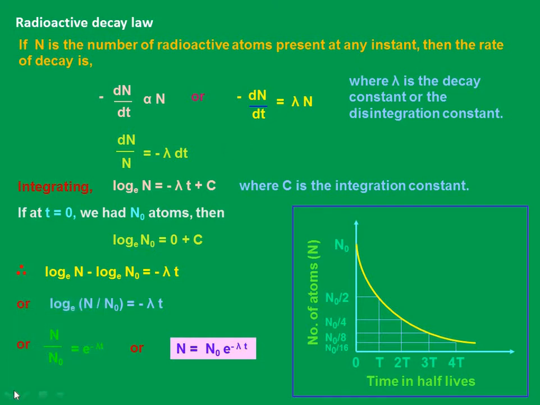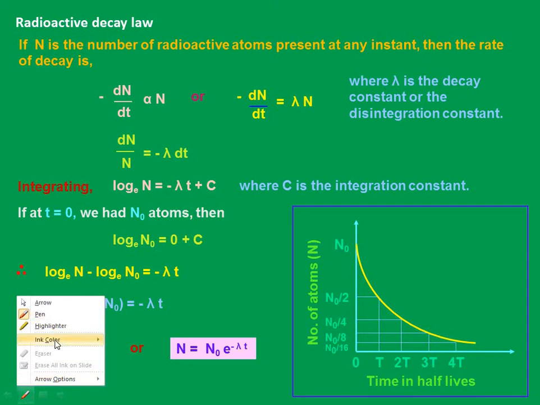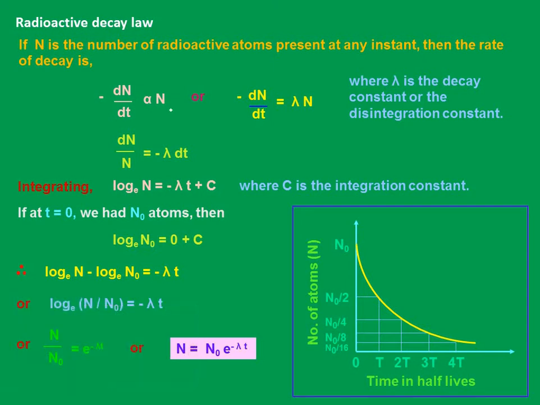And what about that lambda? Because there is a proportionality symbol, in order to remove that we have to add a constant, right? And lambda is called the decay constant or disintegration constant, while the negative sign indicates that as t increases, N decreases. That's it, right? As time increases, N decreases.